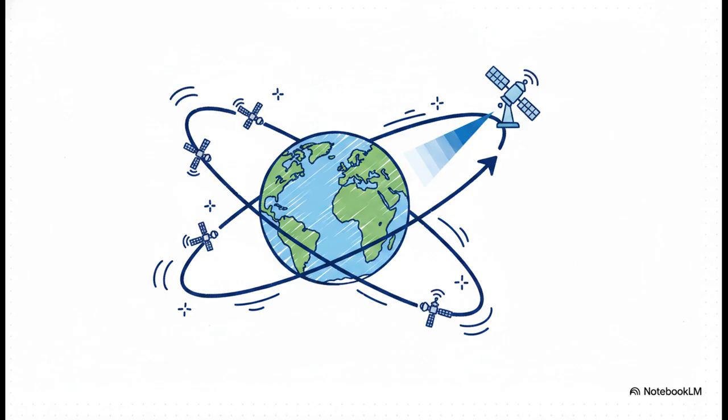Geostationary satellites, though, they are parked way up high, like 36,000 kilometers up, and they stay fixed above one single spot on the equator. That makes them perfect for satellite TV, because your dish on the roof just points in one permanent direction and never has to move.